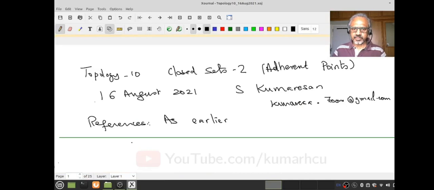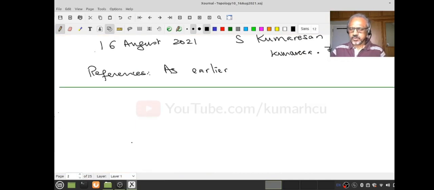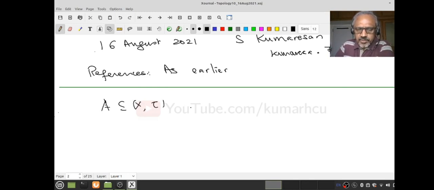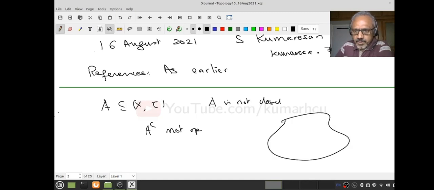As usual, references are the same. Let us quickly recall. In the last lecture we said: A is a subset of a topological space, and A is not closed. That means A complement is not open. This is my X, this may be my A. If it's not closed, A complement is not open.